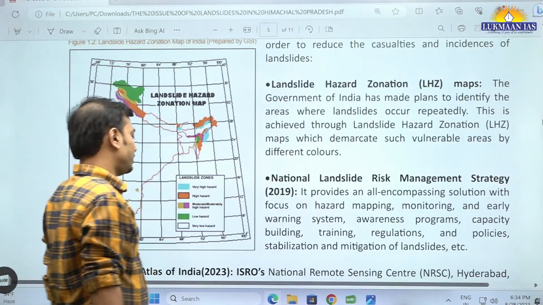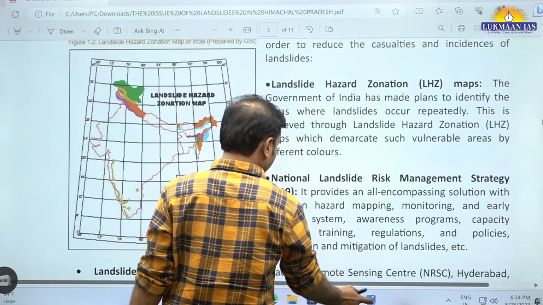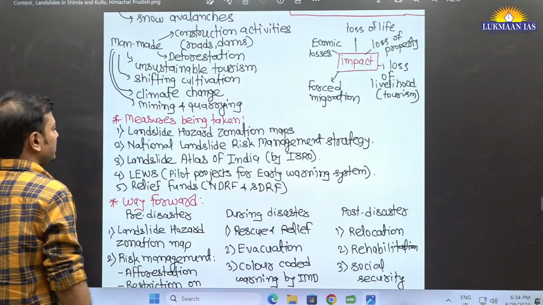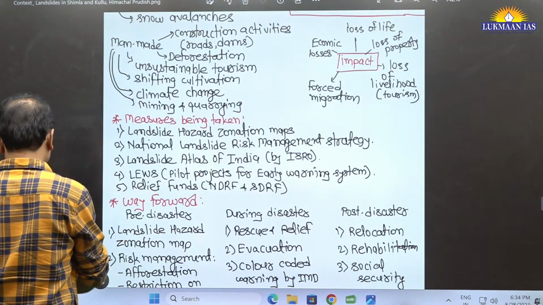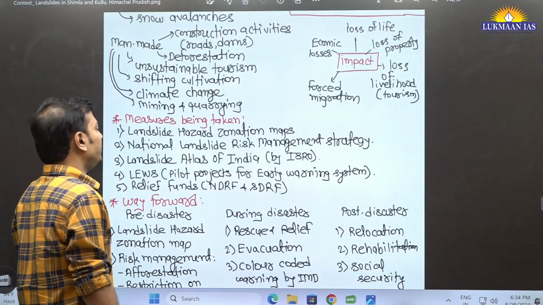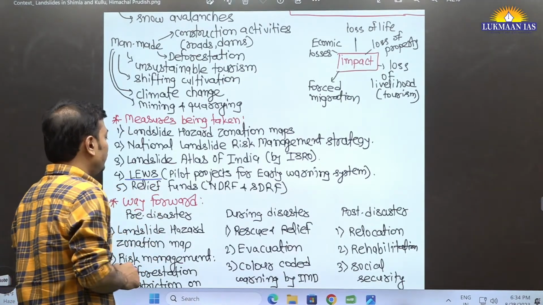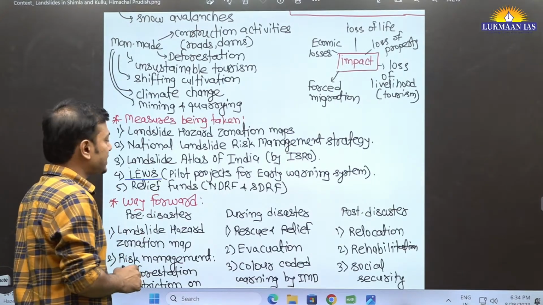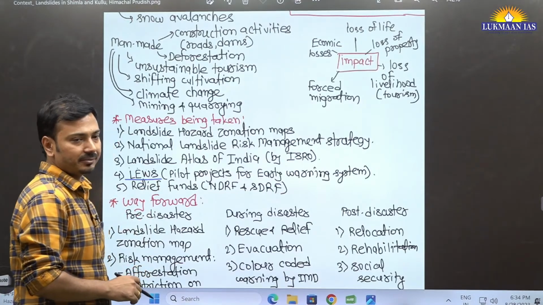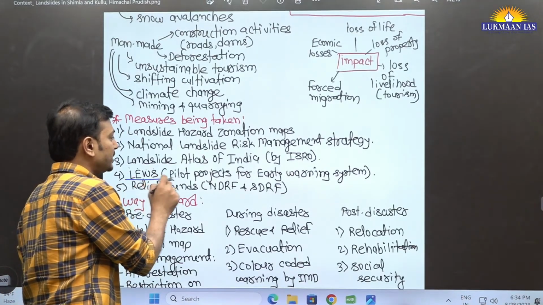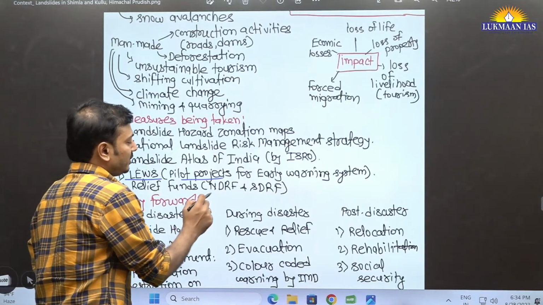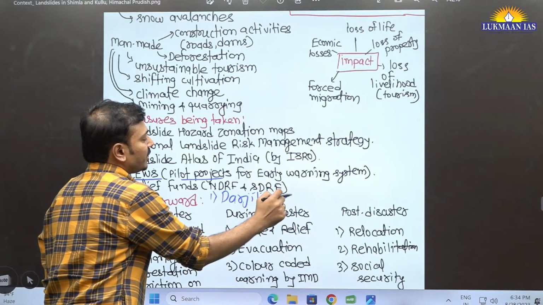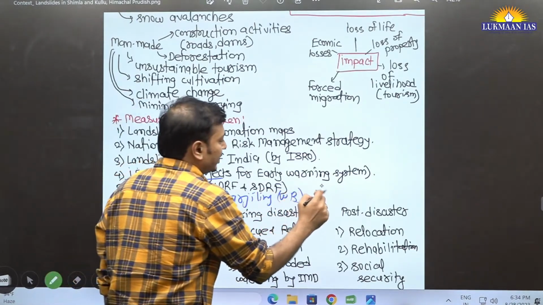Fine. Now let's talk about the way forward. I was talking about the remaining aspects. Landslide Atlas of India 2023: mention that for sure, because it is going to help with mitigation. Now, what is LEWS, the Landslide Early Warning System? This is being tested on a pilot basis by IMD in two areas: one, Darjeeling, West Bengal, and second, Nilgiri district, Tamil Nadu.